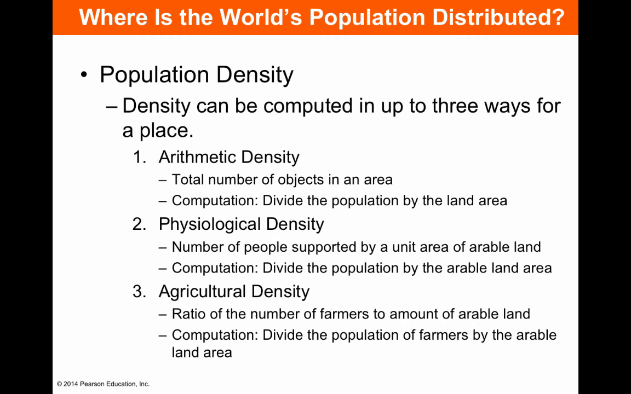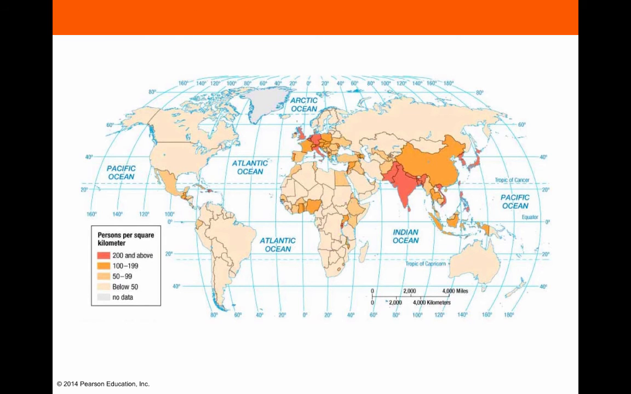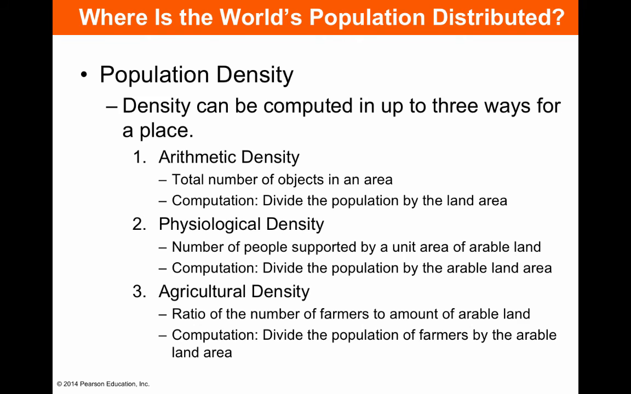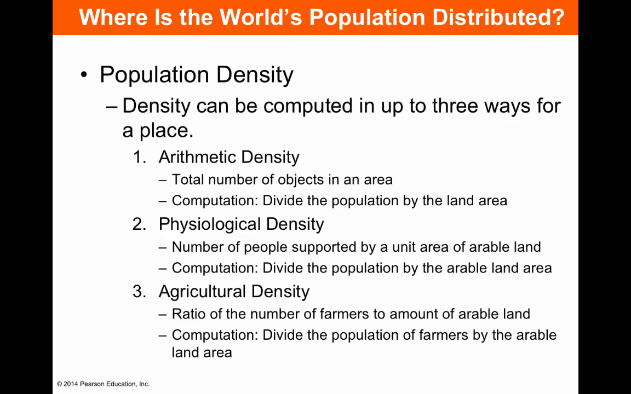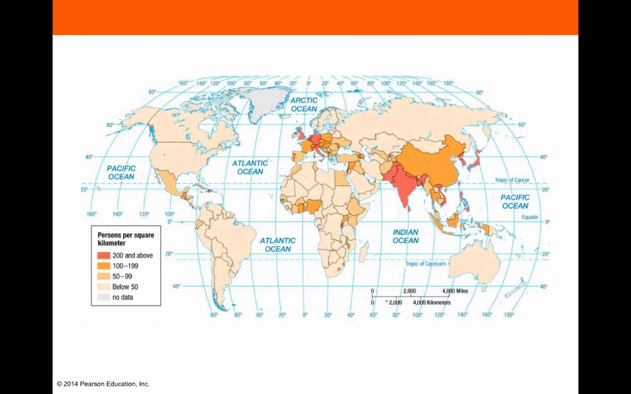What that helps to determine is how many farmers it takes to farm that land. So if your farming is more efficient, or how many people you're feeding based on that amount of land. So this is just arithmetic density.